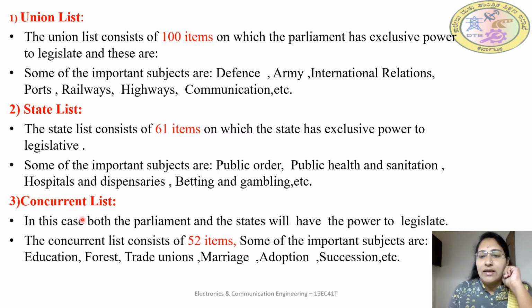Next comes the concurrent list. In this case, both the parliament and the states have the power to legislate. So jointly, the state government and central government both can make laws on certain subjects. Those are totally 52 items. Some of the important subjects are education, forest, trade unions, marriage, adoption, succession, etc.